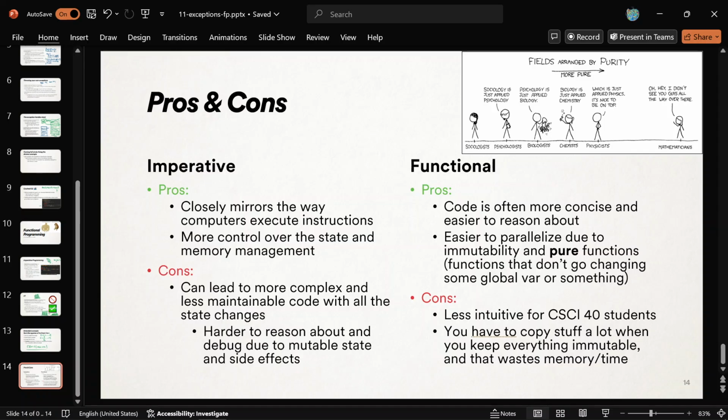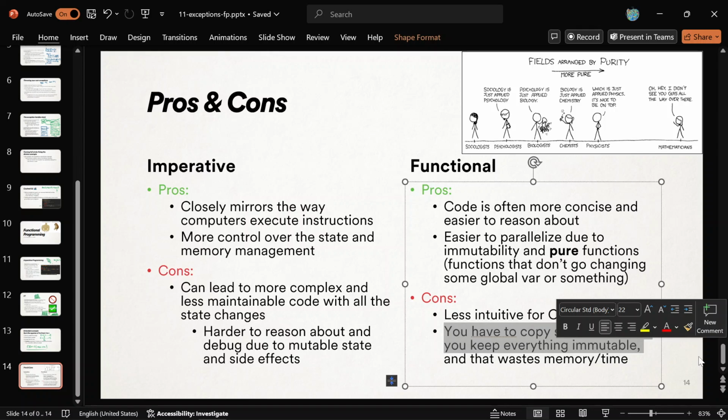And there are cons to that too. It's less intuitive. I know that you didn't really understand this very much. It's something that you have to read about and study for a while until it clicks, for sure. There is also an issue with memory that sometimes the compiler can deal with for you. You have to think recursively. Usually you have to copy a lot of stuff, right? When everything's immutable and you want to change just one piece of it, you have to make a brand new version with that one piece changed, okay?